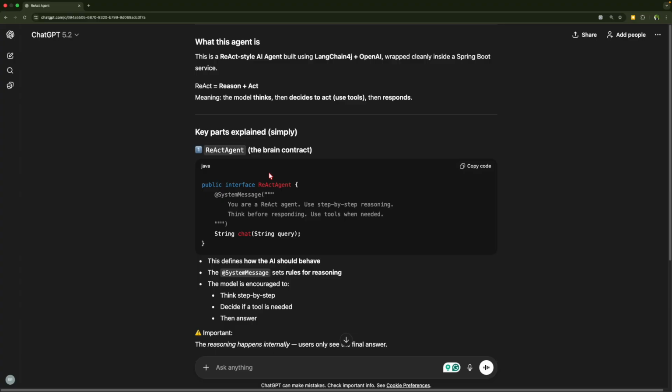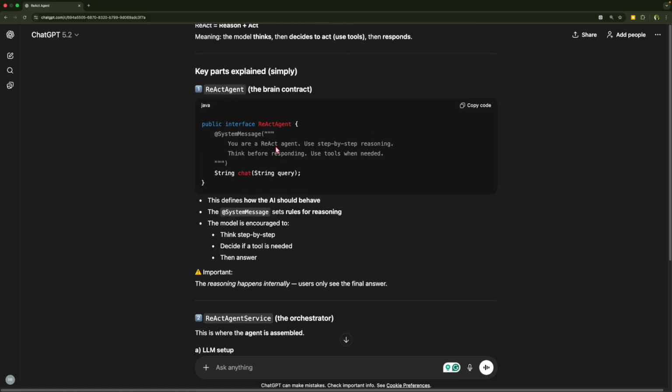Okay, so for that, here we will take the example of a ReAct agent. Okay, so this is an agent, and ReAct stands for reason plus act, that is built using LangChain4j plus OpenAI, that can be cleanly wrapped inside the Spring Boot application. Okay, so here this ReAct agent has a couple of key parts. The first one is where we create this, and here we define a system message. That is, we tell what kind of agent it is. So: "You are a ReAct agent, use step-by-step reasoning, think before responding, use tools when needed." Okay, so this is a simple system prompt that we are giving it.